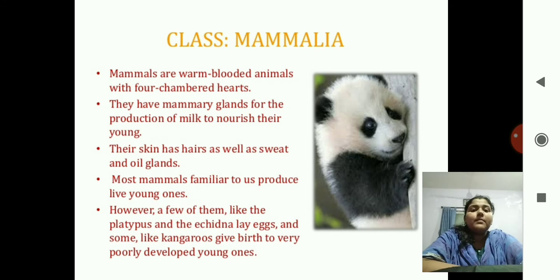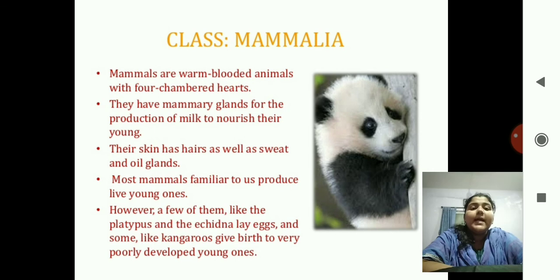However, a few of them like the platypus and the echidna lay eggs. You don't need to remember this, just remember the platypus. The echidna is not present here.